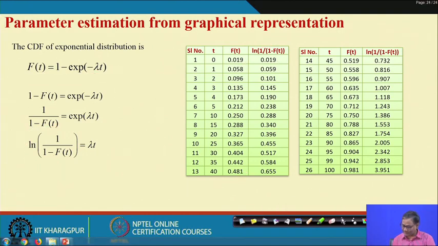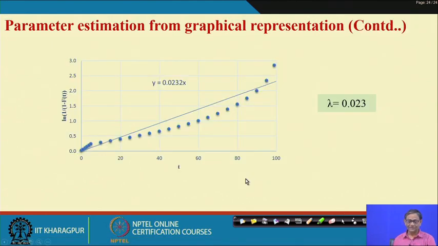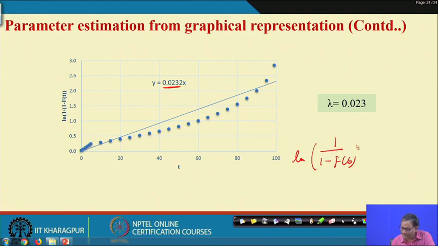Let us see the plot. You see, we have given the plot with all those points, and a straight line is drawn through the origin, and we got the value y equals this. Y is nothing but log of 1 by 1 minus F(t). This equals 0.023 into x, where x is t. This is your lambda.